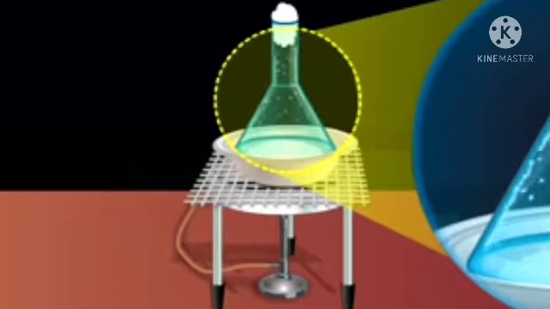Paper chromatography. The aim of this activity is to separate the different components of dye using paper chromatography. Required material. The materials used in this lab activity are beaker, pencil, black ink bottle, filter paper, cello tape. Procedure. Take a thin strip of the filter paper. Draw a line just above the bottom of the filter paper using a pencil. Put a small drop of ink at the center of the line.